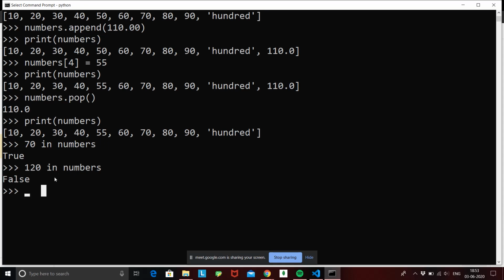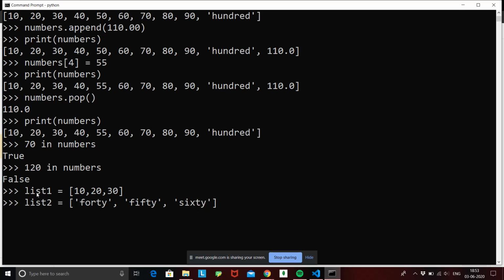Okay, and the last function we need to see for list is called concatenation. So if I have two lists, suppose let's create two lists, that is list 1 equal to having numbers 10, 20, 30, and let's create another list called list 2 equal to 40, 50 and 60.